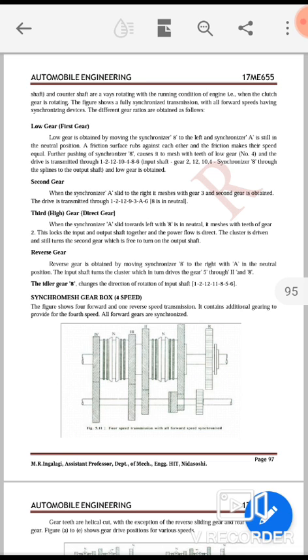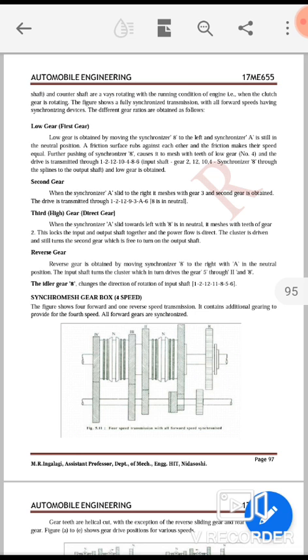The idler gear 8 changes the direction of rotation of input shaft: 1, 2, 12, 11, 8, 5 and 6. As per the numbers on this diagram, you refer to that, so you come to understand how the reverse gear takes place.